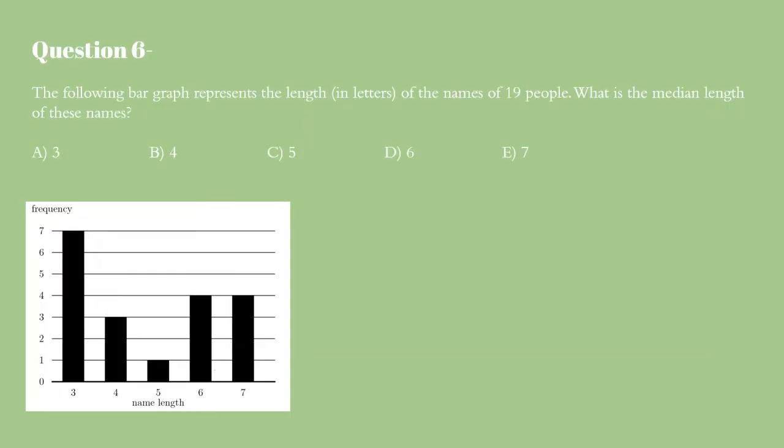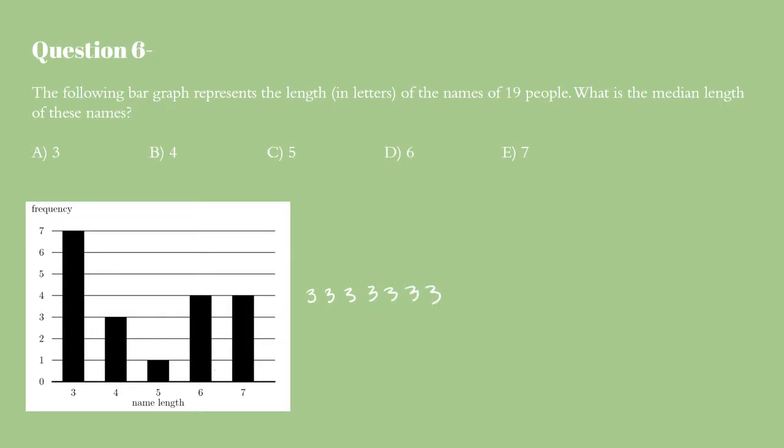Question 6 states, the following bar graph represents the length, in letters, of the names of 19 people. What is the median length of these names? Okay, so let's solve this. Names of length 3 happen a frequency of 7 times. So let's write out the number 3 7 times. 1, 2, 3, 4, 5, 6, 7.